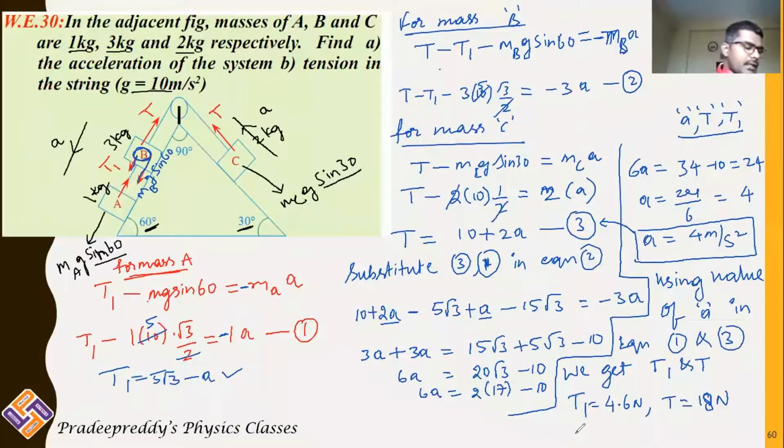Substituting T1 and substituting acceleration in these two equations, you will be getting T1 as 4.6 Newton and the tension T is equal to 18 Newton.